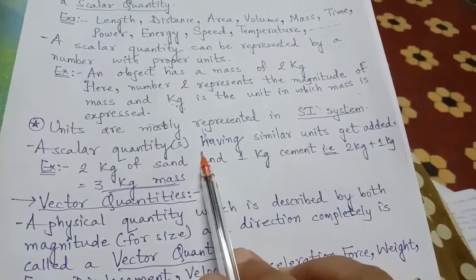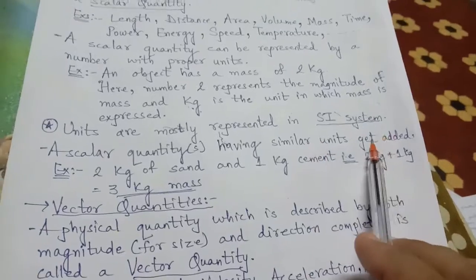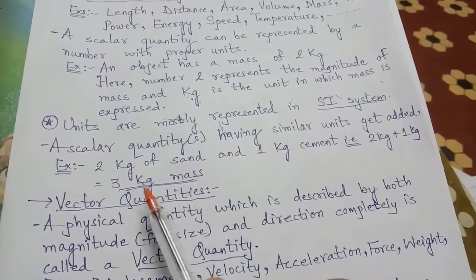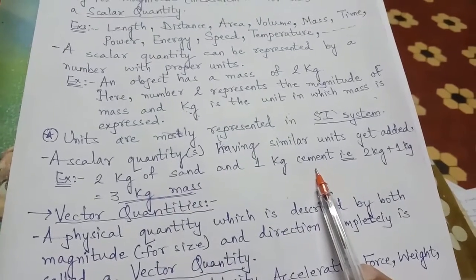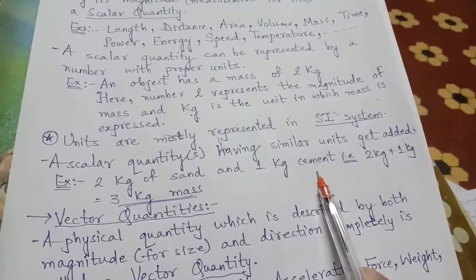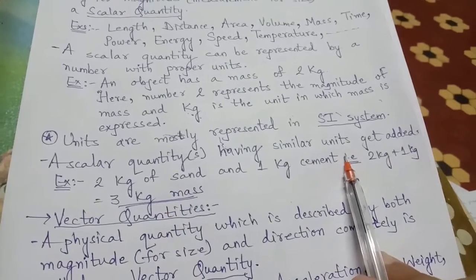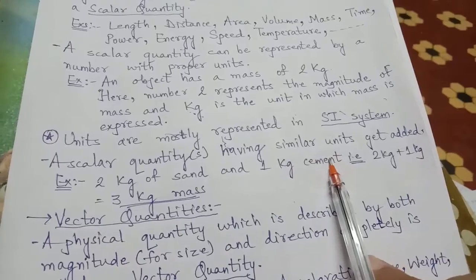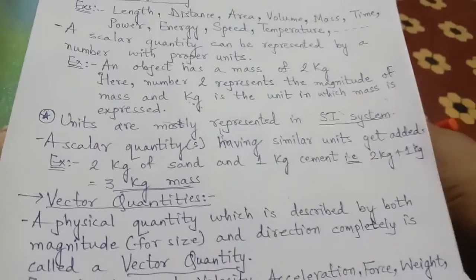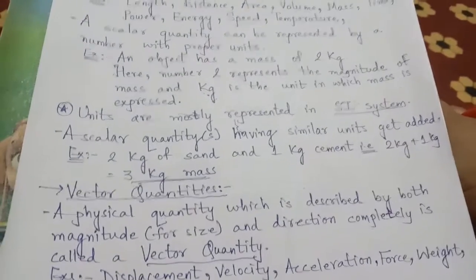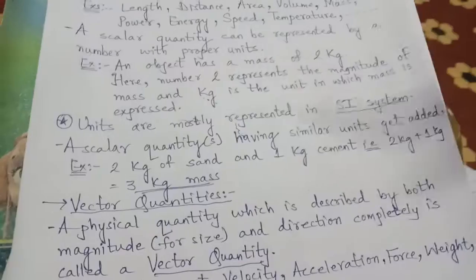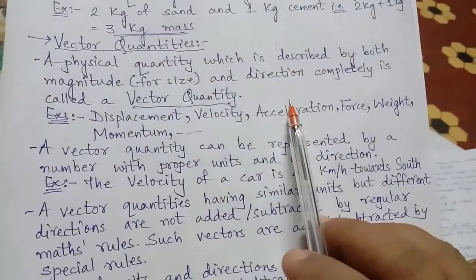Scalar quantities having similar units can be added or subtracted. Suppose I say I have 2 kg of sand and 1 kg of cement. Then these two quantities, sand in kilogram, cement in kilogram, do not need any special direction to explain. So they can be added, they can be subtracted. But contrary to scalars, vector quantities are completely explained along with direction.